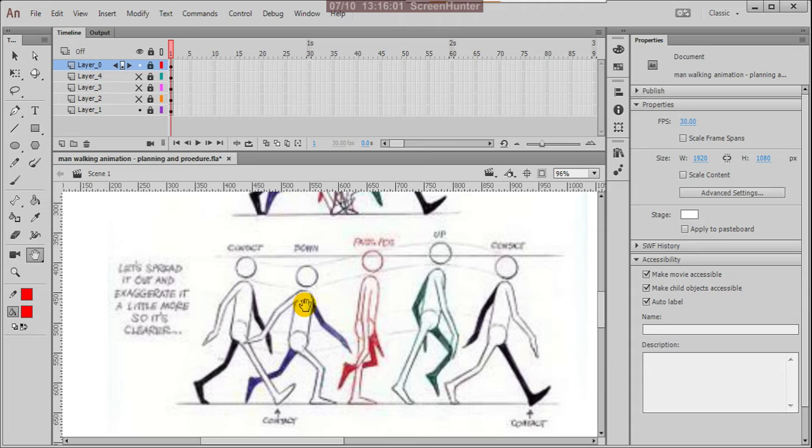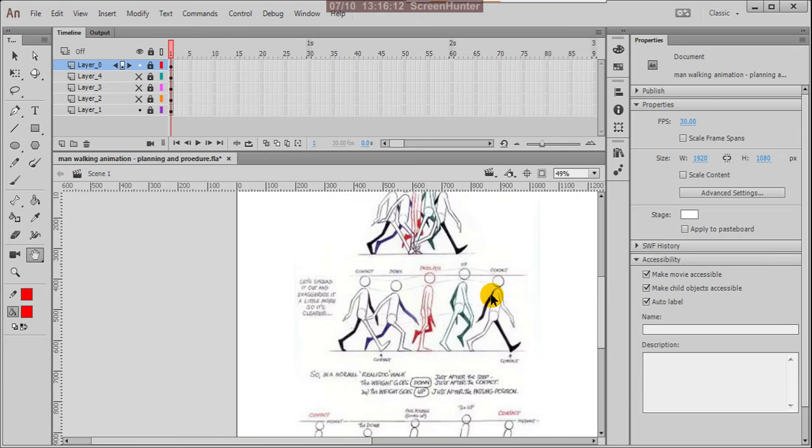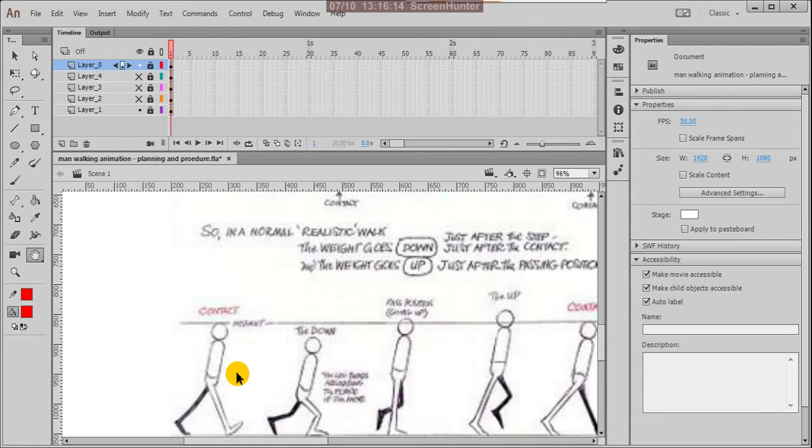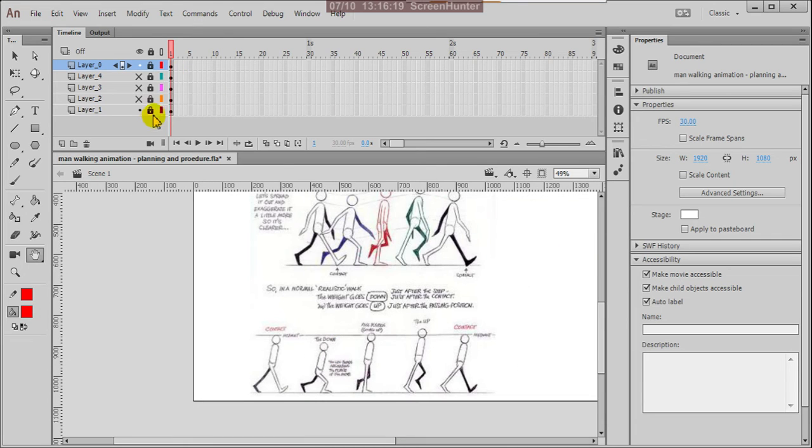So the contacts and these other poses are the extremes. Between these we will make the in-betweens. Those in-betweens and all we'll check later. So see this one by one. Okay, yes. Next.